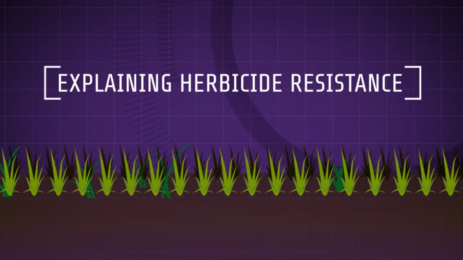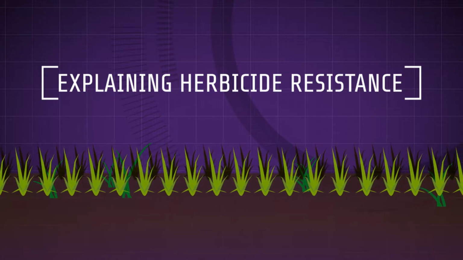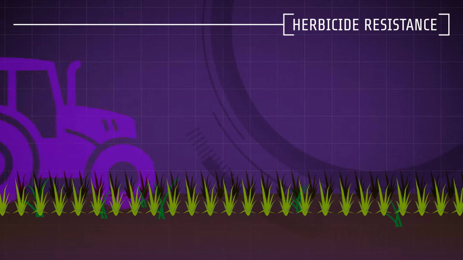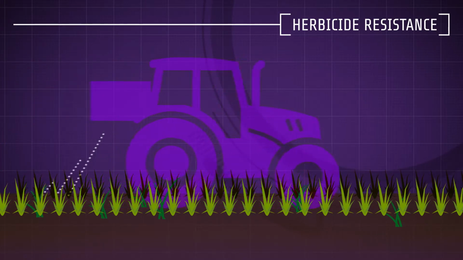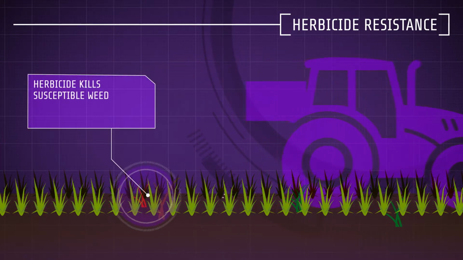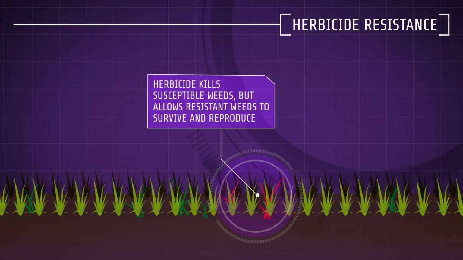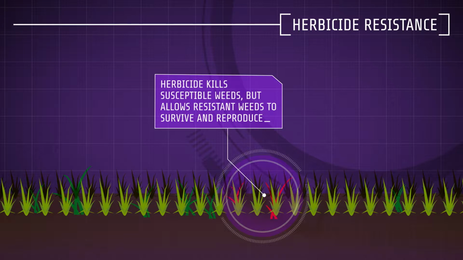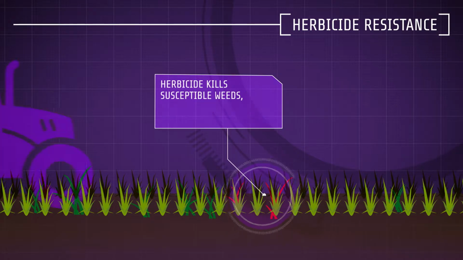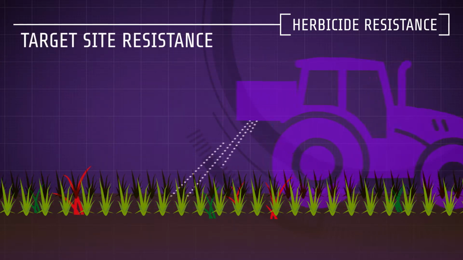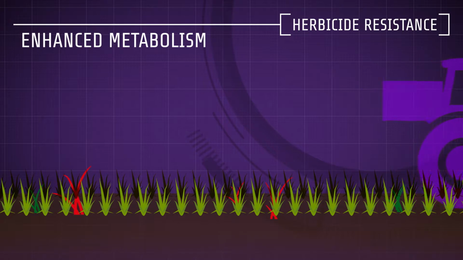Explaining herbicide resistance. Herbicides work by disrupting a particular plant process or function. Once a weed population is exposed to a herbicide to which one or more plants are naturally resistant, the herbicide kills susceptible individuals, but allows resistant individuals to survive and reproduce. This can occur as a result of target site resistance or enhanced metabolism.